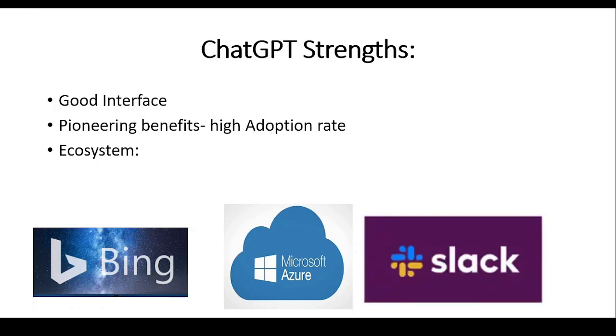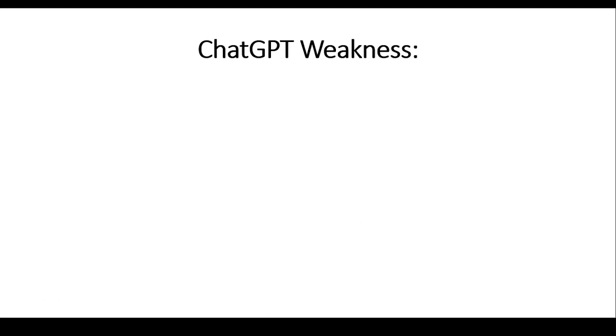Slack is a messaging platform that is mainly used by big business organizations, though its adoption across the world has not been so high, but we can see that it's a plus for ChatGPT to have it in its summary. So what are the weaknesses that ChatGPT has? One of the main weaknesses that ChatGPT has is ecosystem. It has a very limited ecosystem compared to its competitors, and you are going to see exactly that.